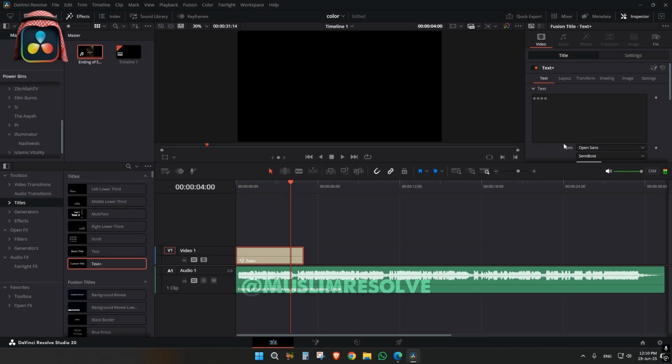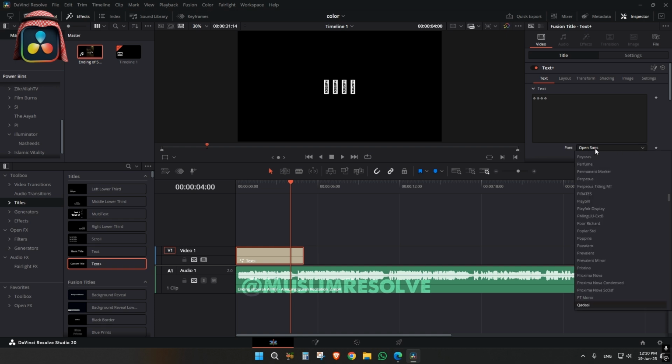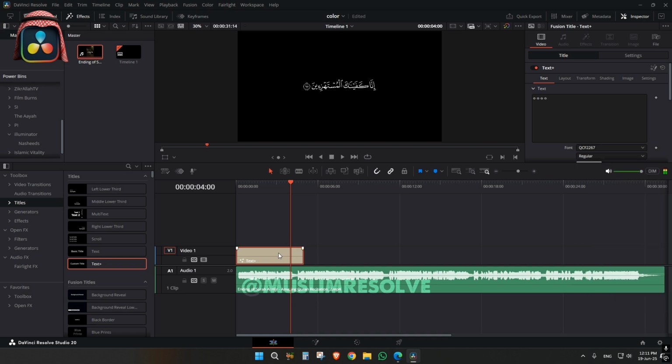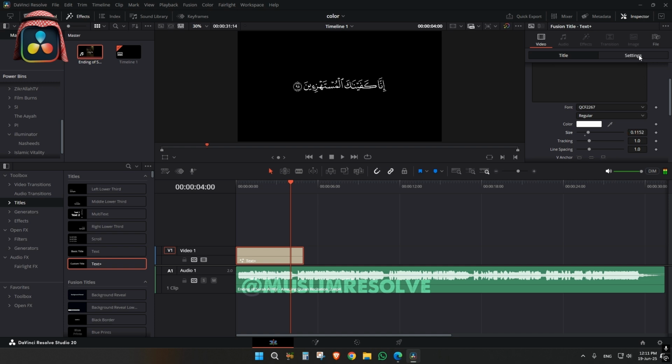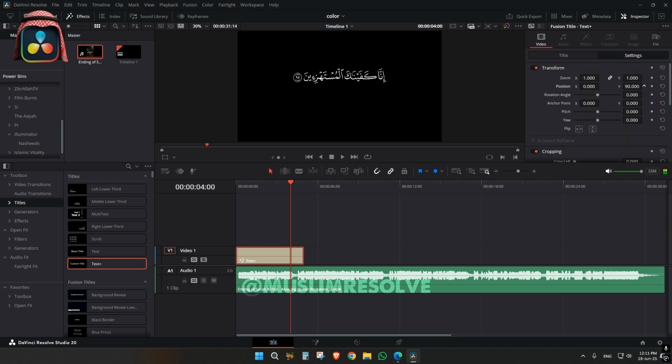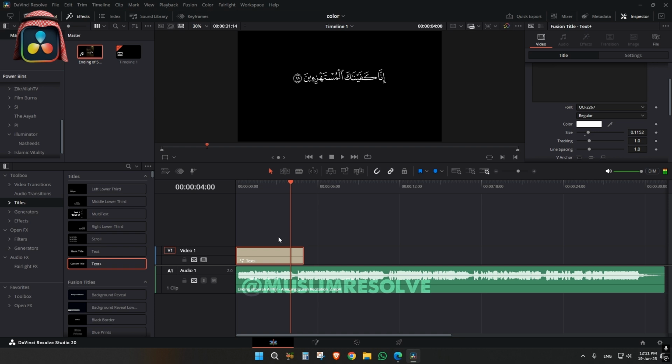Now you can see nothing is over here. We will change the page number. It was Q, press Q to get this Q font, and 267. Here, this one. I'll just increase the size a little bit and just adjust this. I'll just do this to have a fade in and fade out effect.